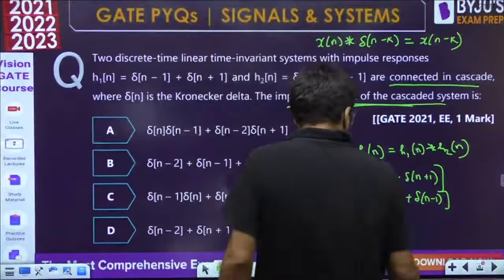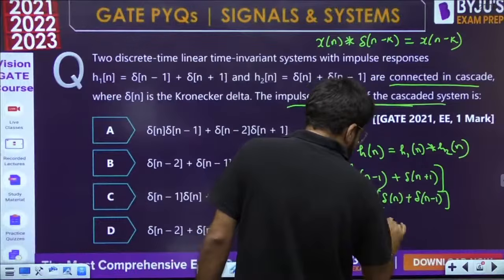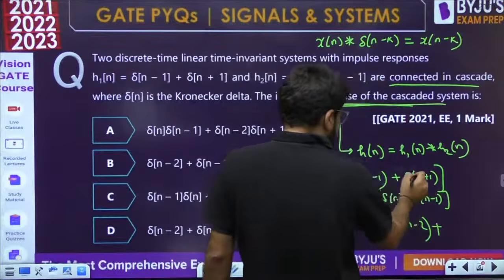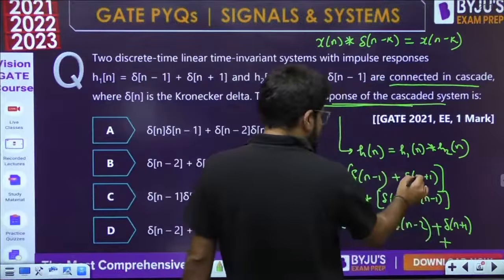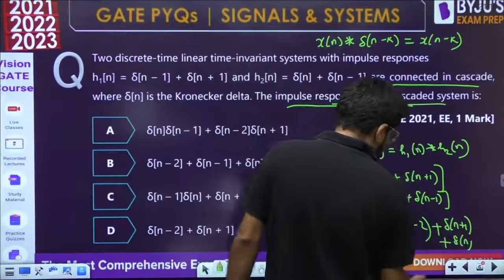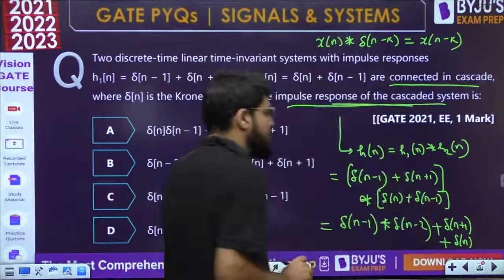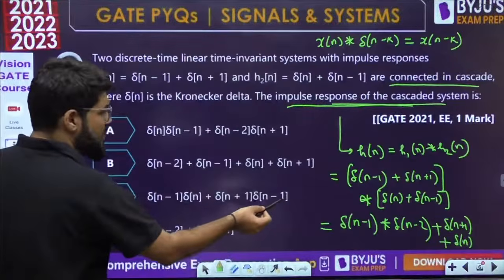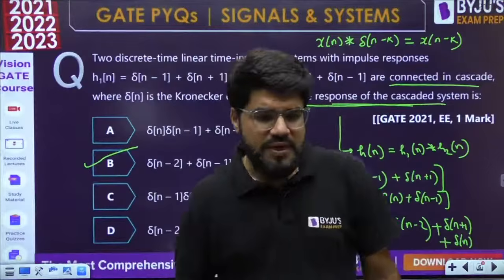Delta[n-1] convolved with delta[n] is delta[n-1]. Delta[n-1] with delta[n-1] is a double time shift, so it will be delta[n-2]. Delta[n+1] with delta[n] is delta[n+1]. Last but not the least, delta[n+1] with delta[n-1]: the plus 1 and minus 1 cancel, so that will be delta[n]. In increasing order, it is delta[n-2] plus delta[n-1] plus delta[n] plus delta[n+1]. So B is the correct answer.